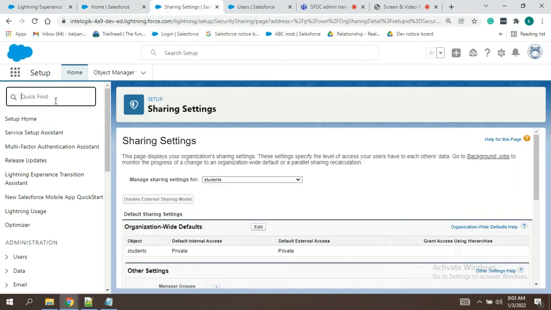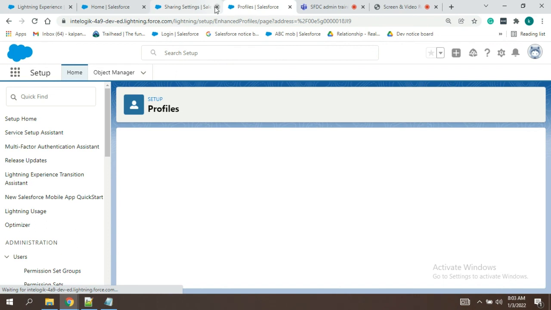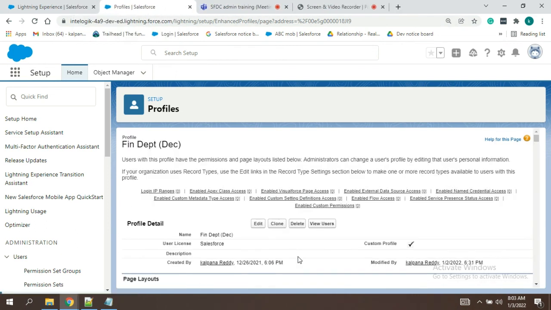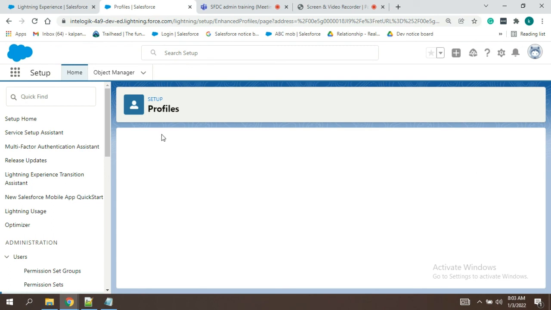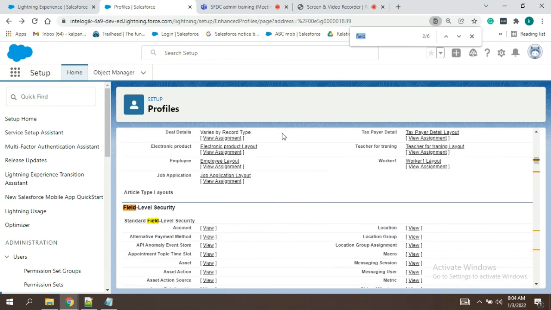Now we'll see from here directly. It is easier for us. We can directly go and search for our student field.